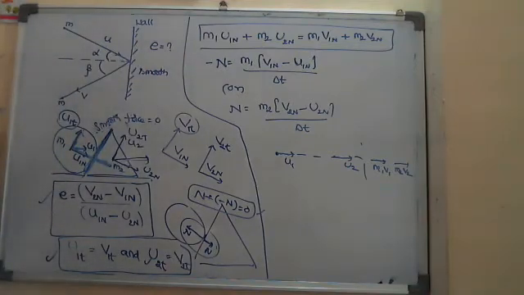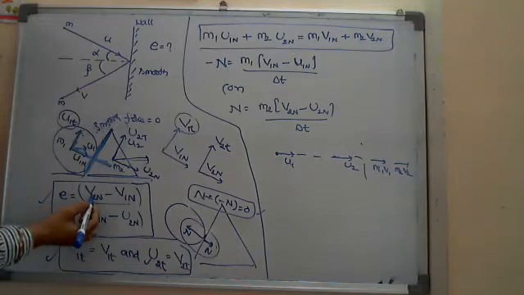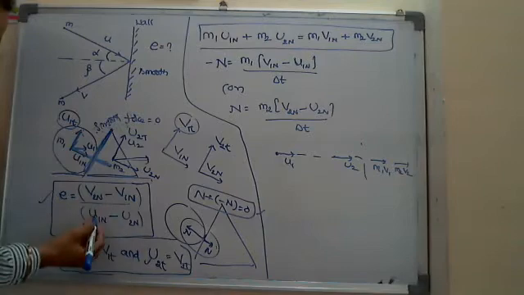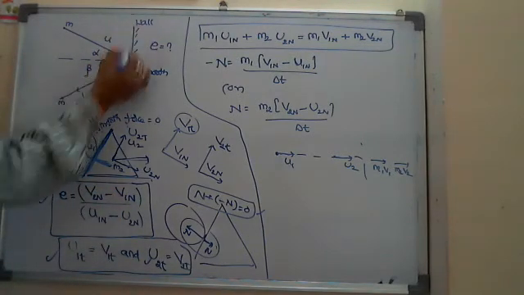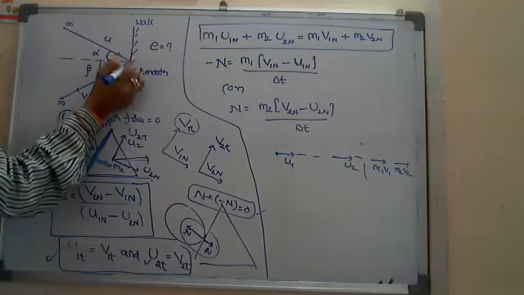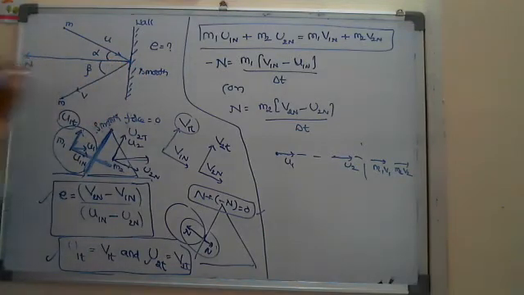While finding the coefficient of restitution in this case, from this concept I require the velocities of the two bodies before and after in the normal direction. Normal direction means, since it is a point mass hitting the wall, the direction of the normal reaction.